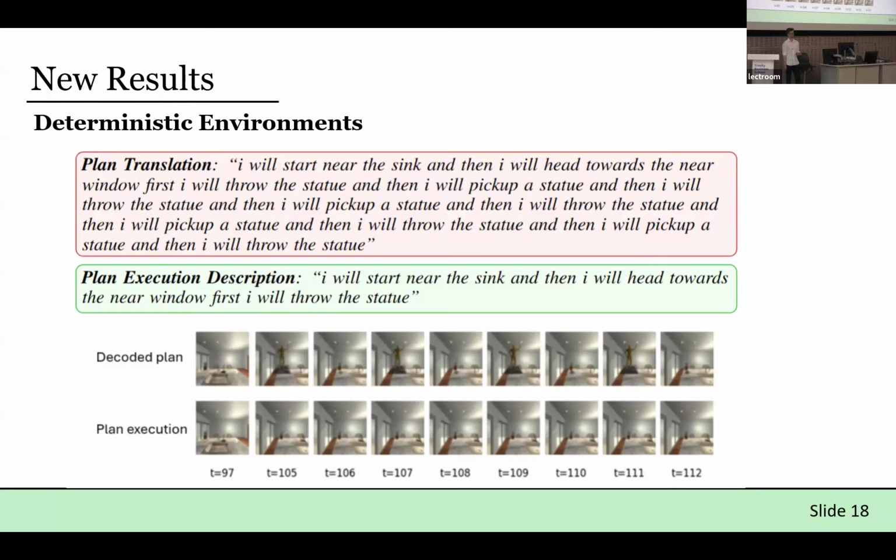But interestingly, as an aside, Dreamer affords us the ability to decode the latent state into images. So we can see what the agent imagines will be happening in image space. And you'll see that indeed, hopefully you can see, it's a bit blurry, the agent imagines that it is picking up and throwing the statue repeatedly. So in other words, it seems like the translation of the latent representations is correct. It's just that the agent's model of the world is wrong.